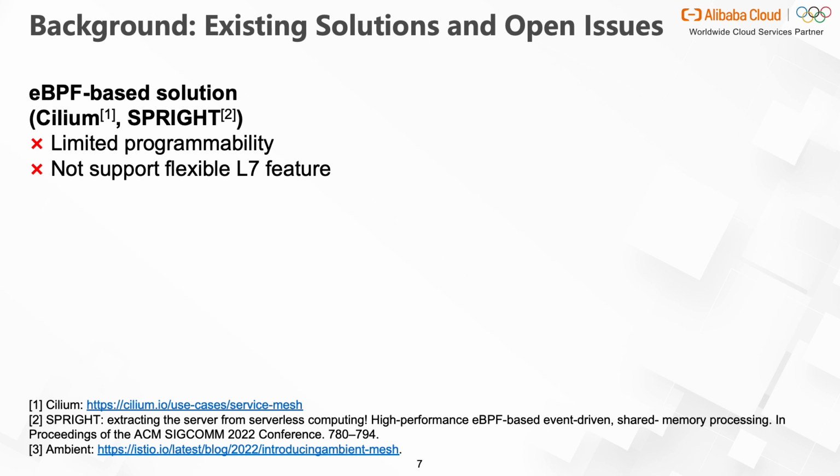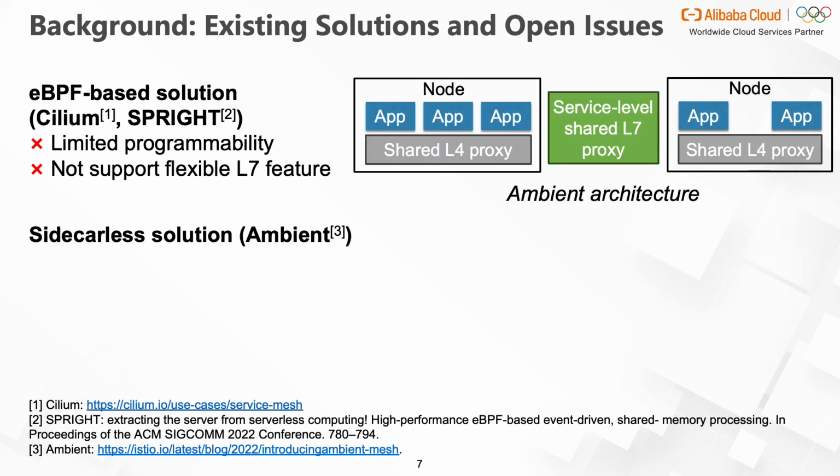To address these problems, Cilium and Canal use eBPF to reduce packet processing latency and CPU consumption. Despite their advantages, the eBPF-based solutions have limited programmability, making it challenging to support flexible Layer 7 processing, such as HTTP. Mint is a good solution. It decouples the complex L7 functions from the sidecar to an optional service-level shared L7 proxy, and deploys a per-node shared L4 proxy. Although Mint can somewhat alleviate the issues of the proposed sidecar, there is still significant room for improvement.